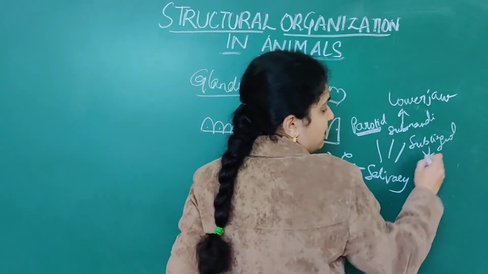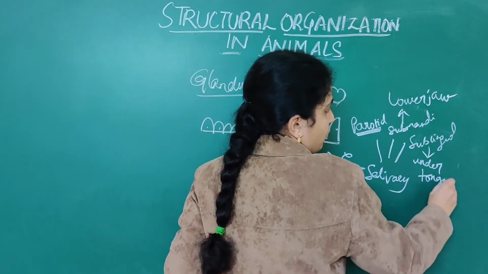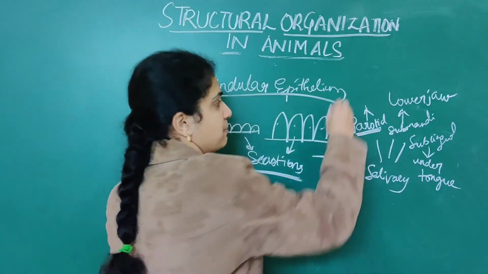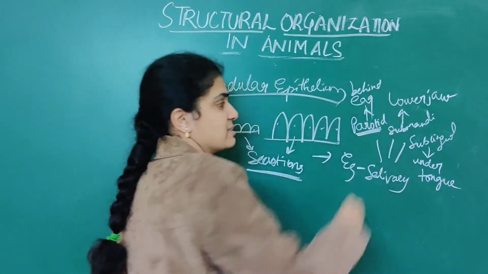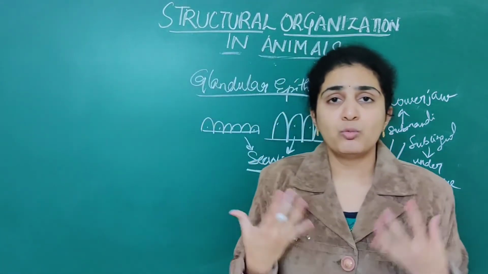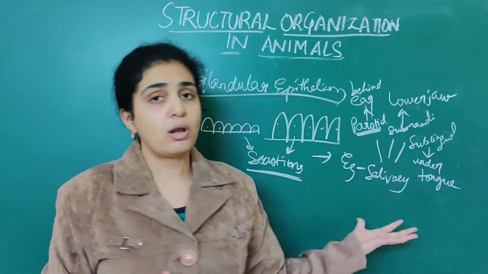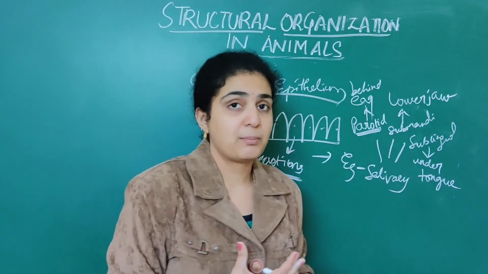When it comes to sublingual, it is under the tongue. When it comes to the parotid gland, this is present behind the ear. All these three glands release numerous secretions, that is, they release large amounts of saliva. What are all three lined by? These three are lined by glandular epithelium.